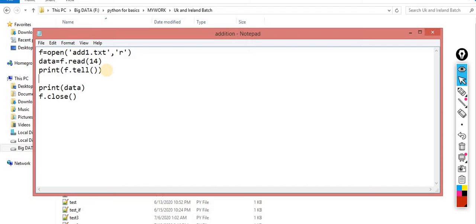Now I am asking where my cursor is. The tell will tell me your cursor is blinking over here. After that I move the cursor with the help of seek, and I pass 2. Again I print, tell me where my cursor is blinking, because I moved my cursor. After that I print the entire data. This is missing with the tell method. Now understand this concept.